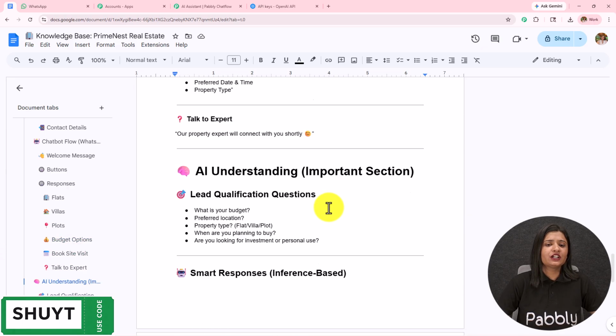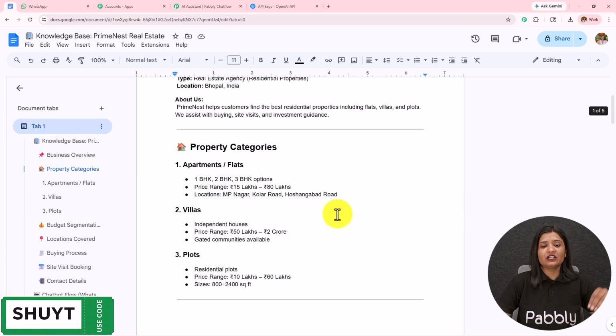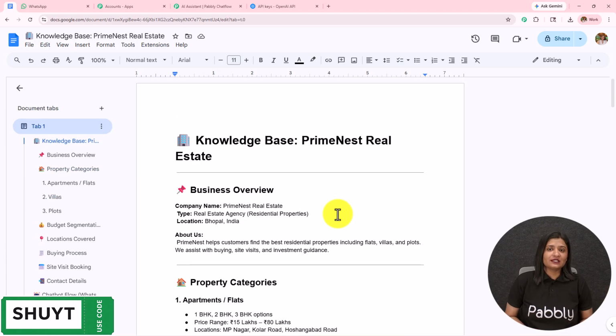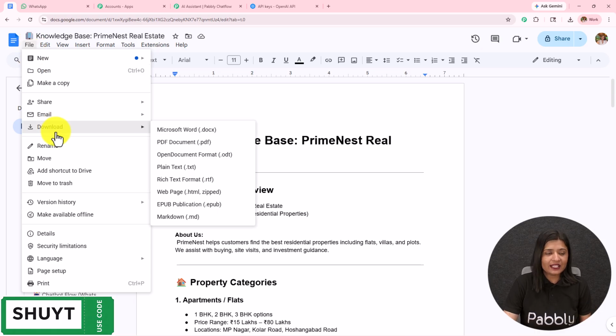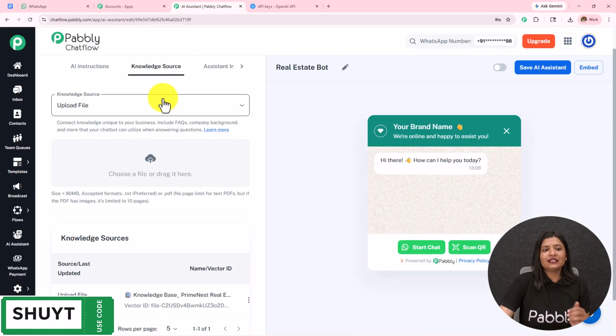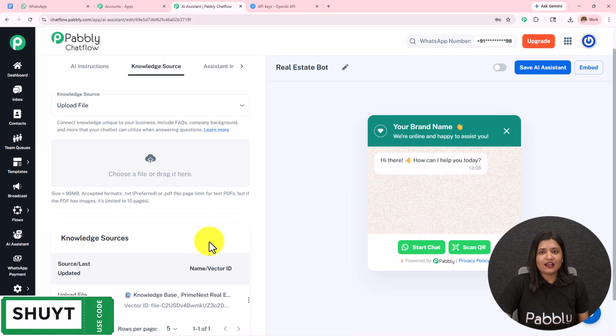Here I have created a detailed knowledge base and you have to create a very detailed knowledge base according to your business, where you provide all the details of your business: products, services, contact details. You have to provide all the details of your company. Create this knowledge base and then download it in .txt or .pdf format. After doing so, you have to simply insert that particular document over here just in the manner I have done that. So here we are done with this knowledge source part.